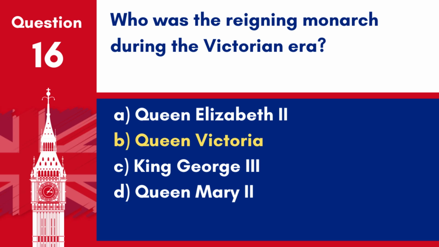Answer: B. Queen Victoria. Queen Victoria, who reigned from 1837 to 1901, lends her name to the Victorian era, a period of industrial, cultural, political, scientific, and military change within the United Kingdom.